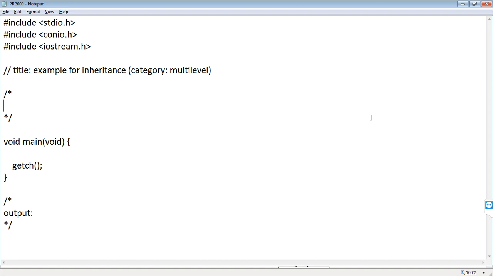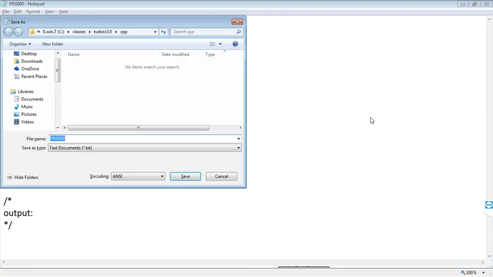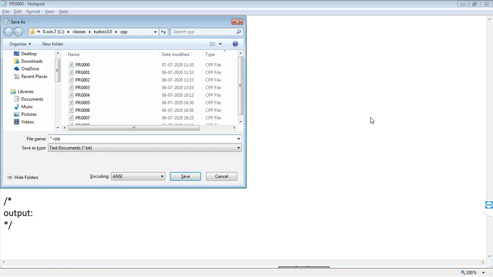Okay, multi-level means the base class is here. Before I save this program, the program number is 8.